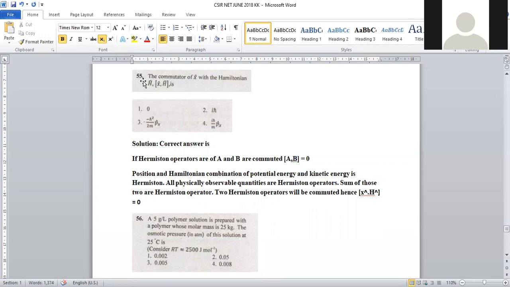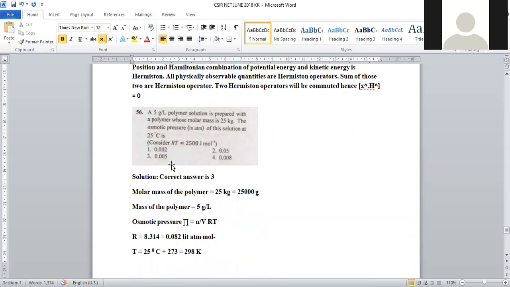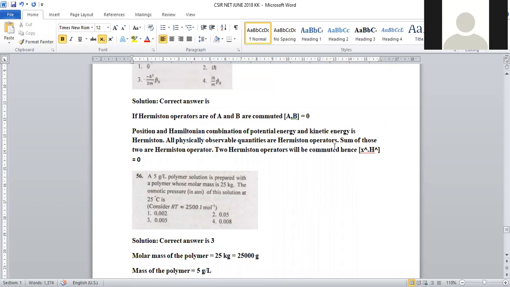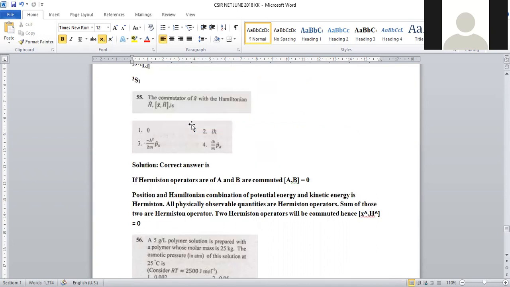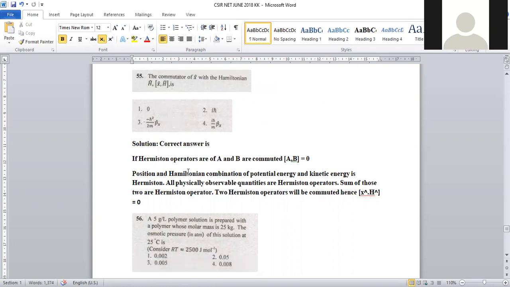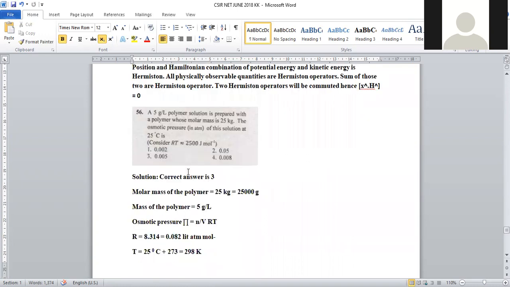That's why for question number 55, option number 1 is the right answer, right? So that is 0 because both are commuted. So as per this, for Hermitian operators AB is equal to 0. This position and Hamiltonian operator are called Hermitian operators and both are commuted. Hence we can say its value is taken as 0.